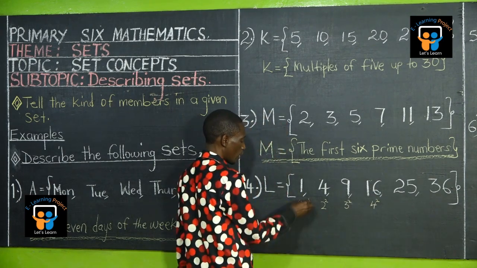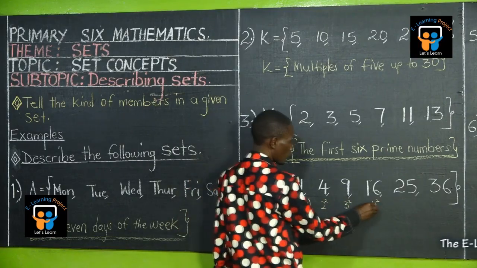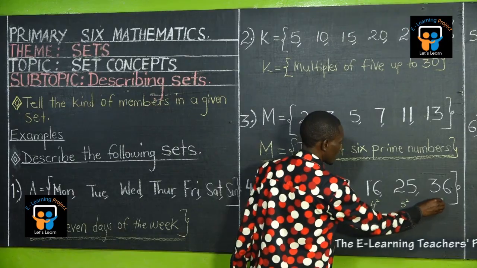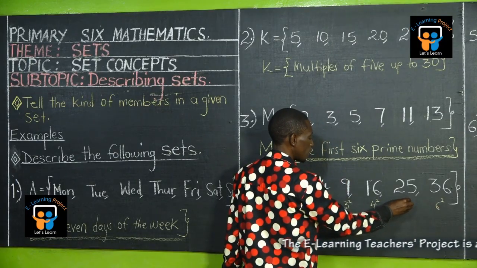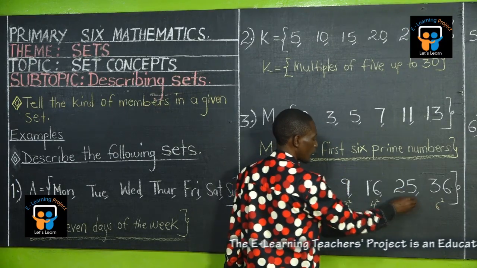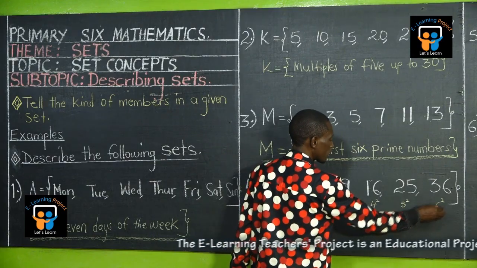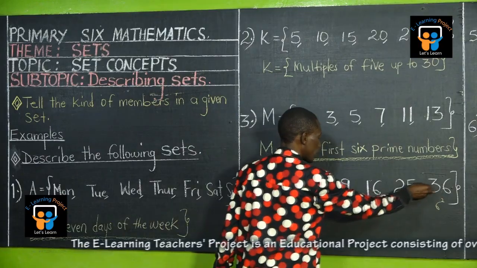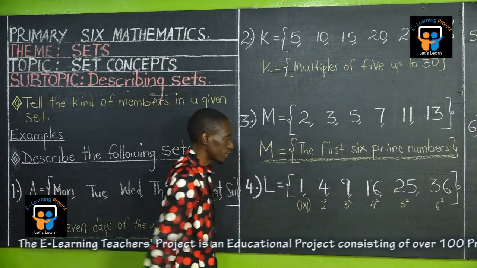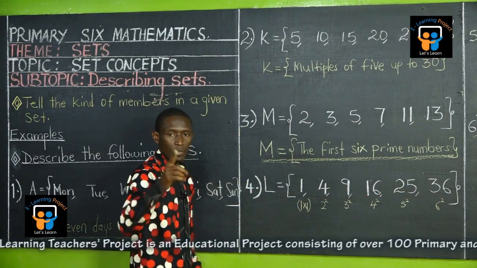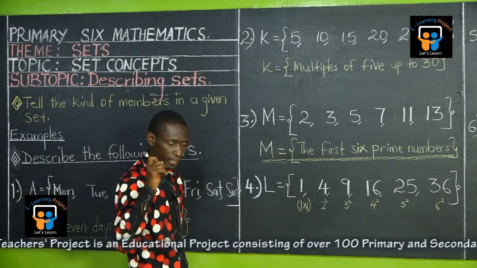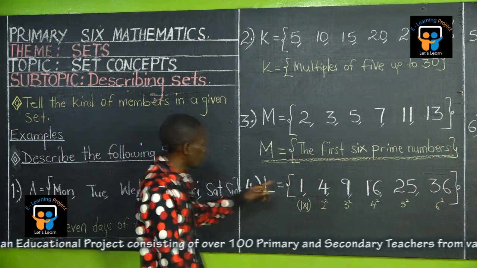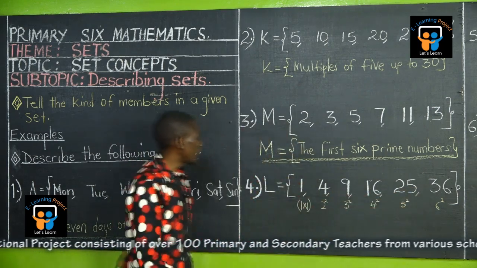Okay, let's see the order. 1, 2, 3, 4, 5, 6. Let us observe whether they are square numbers. 5 squared means 5 times 5, 25. 6 squared means 6 times 6, 36. Oh, so these numbers are got after squaring certain numbers, and numbers that are got after squaring a certain number are said to be square numbers. Therefore, these ones are square numbers.